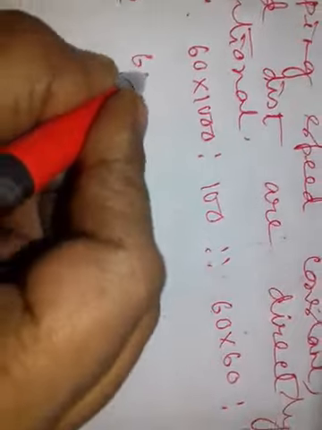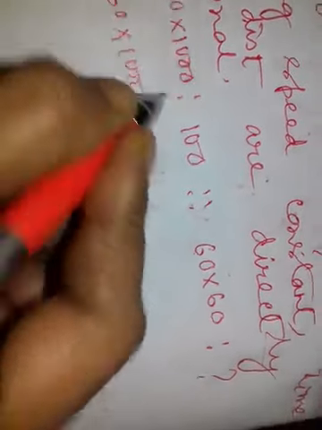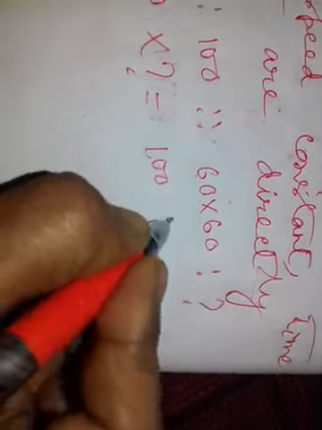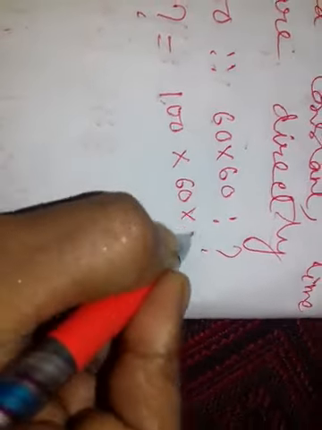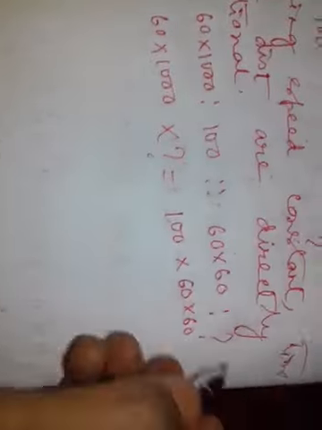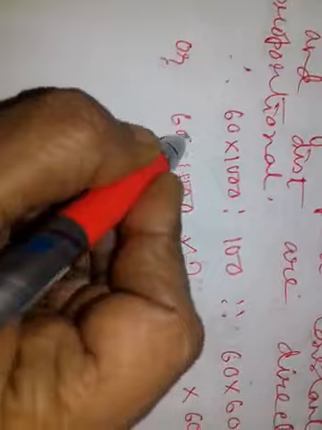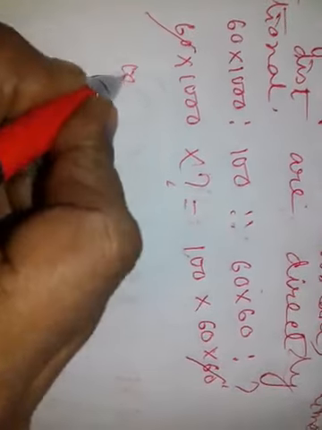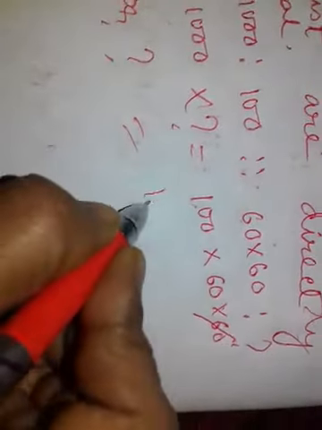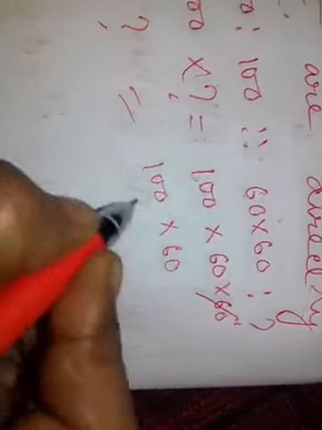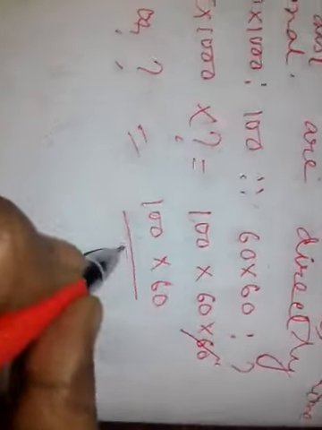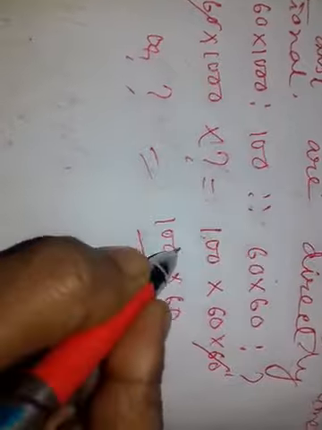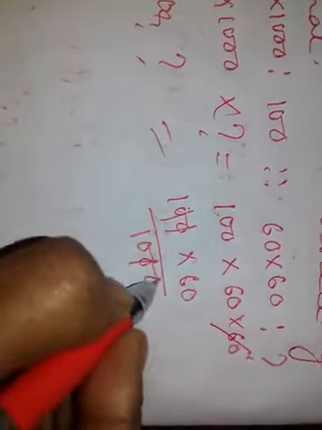That means 60 into 1000 into question mark is equal to product of means, that means 100 into 60 into 60. Now from both sides we can cancel 60, or question mark is equal to 100 into 60 by 1000. Zeros cancelled.